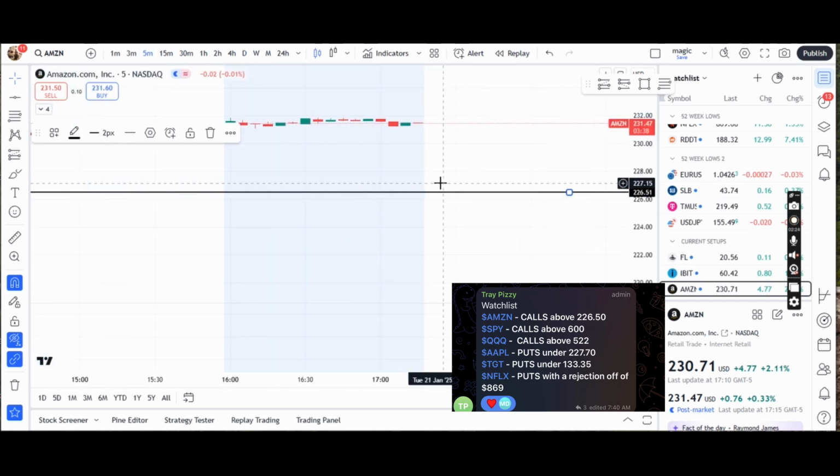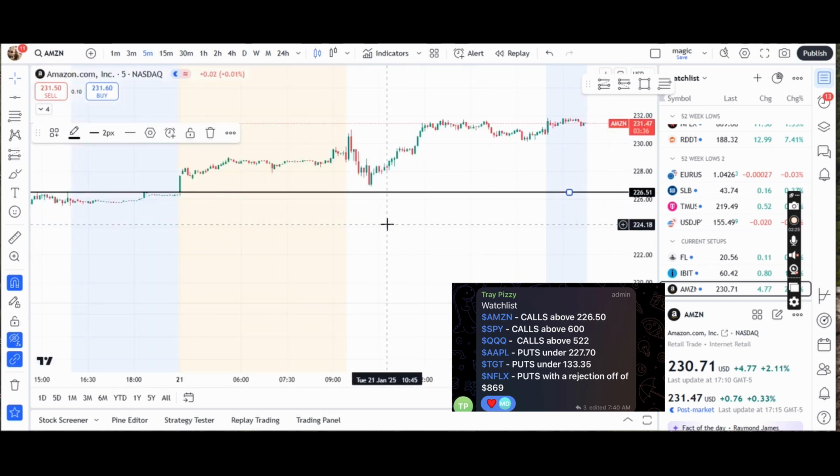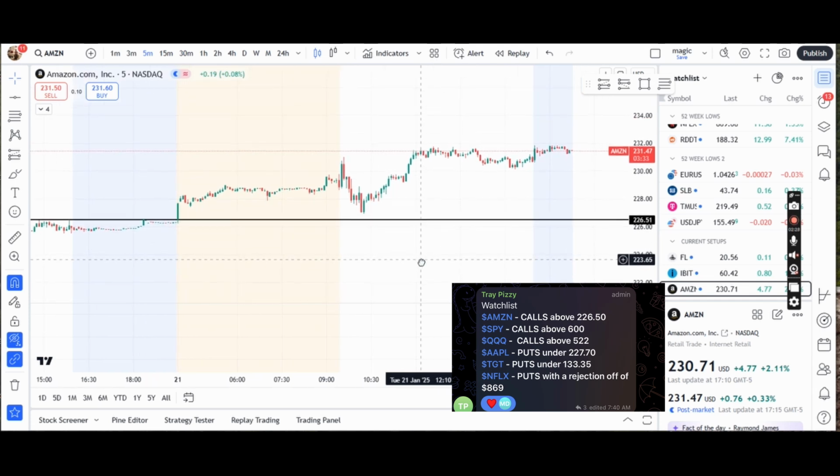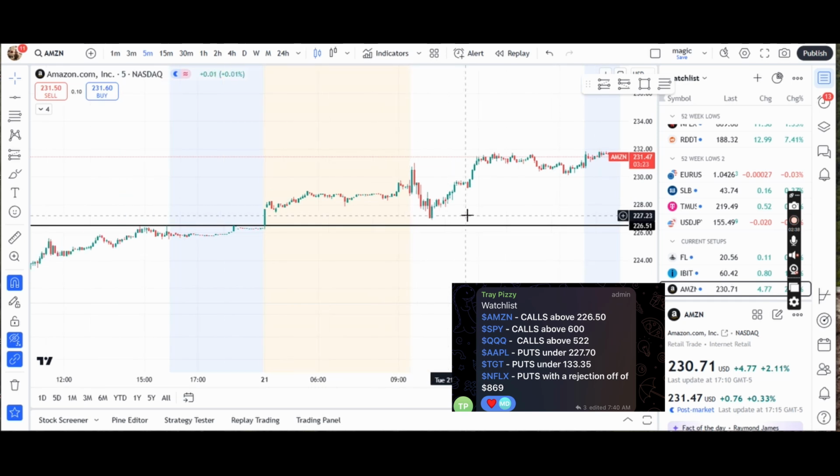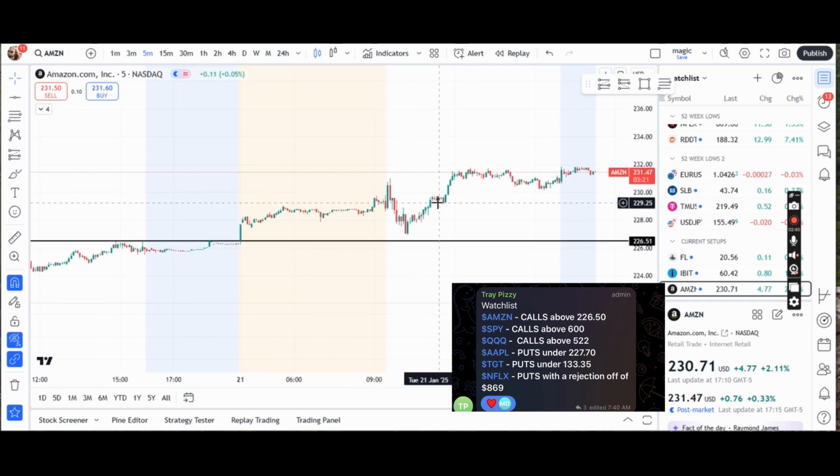So being that price already opened up above 226.50, right? Price opened here. Remember we said price opened up 228, so price opened up here, then we had some selling going on. Now there's different ways to enter this trade. You could take an aggressive entry and place your stop loss just below the call out level, so maybe 226 on the dot.